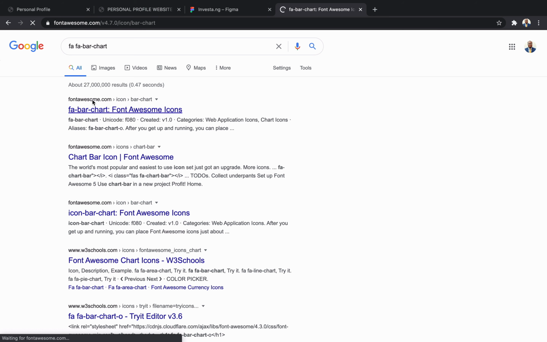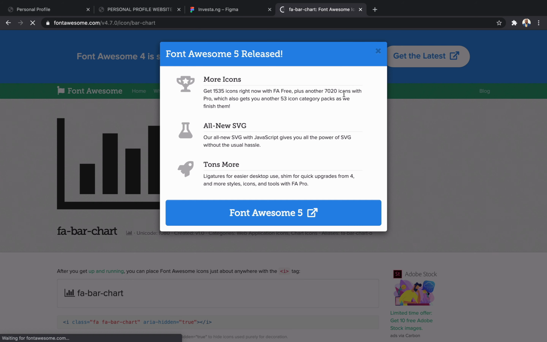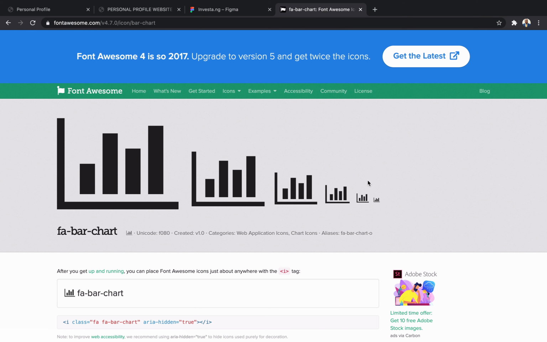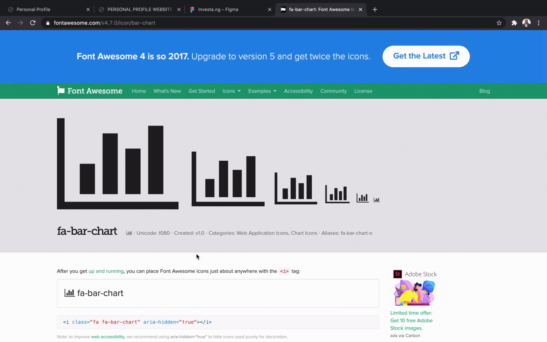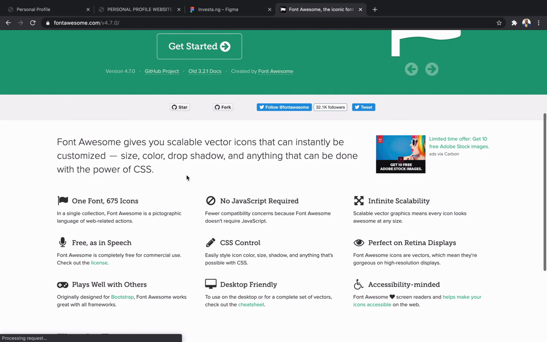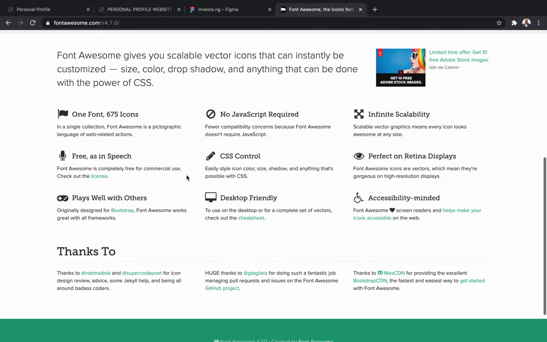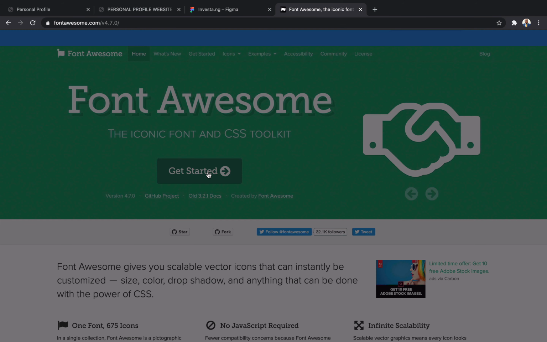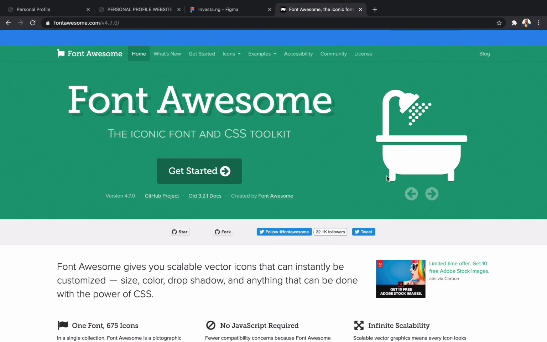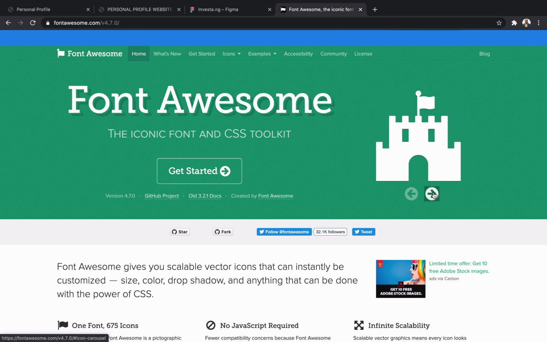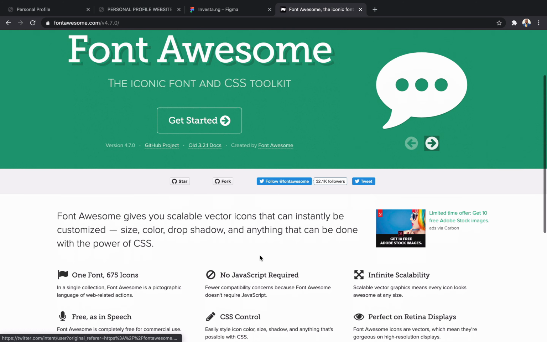Go to fontawesome.com. Yes, that is where you have all the icons. Can you see FA charts? All right, let me go to the home page for Font Awesome. You will see so many fonts that you can think of, more icons. This is where all those icons come from.